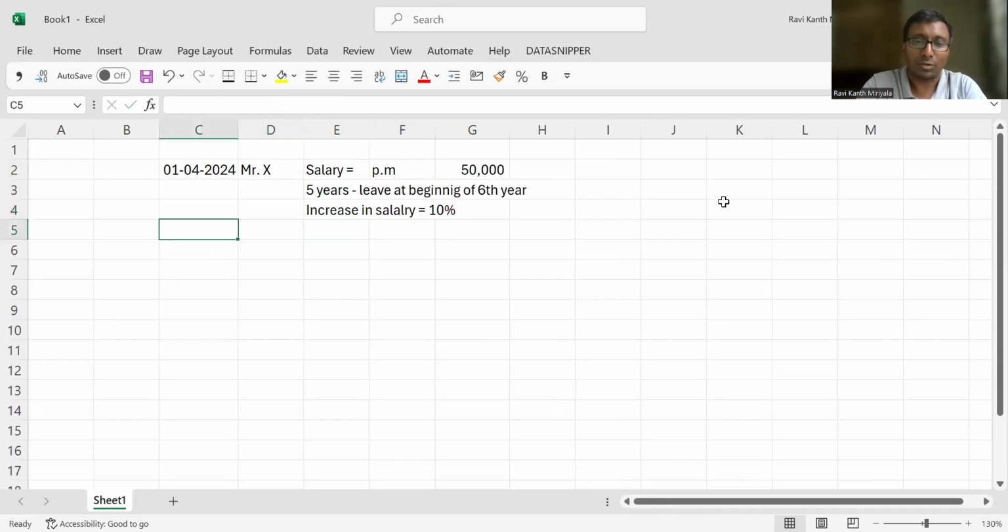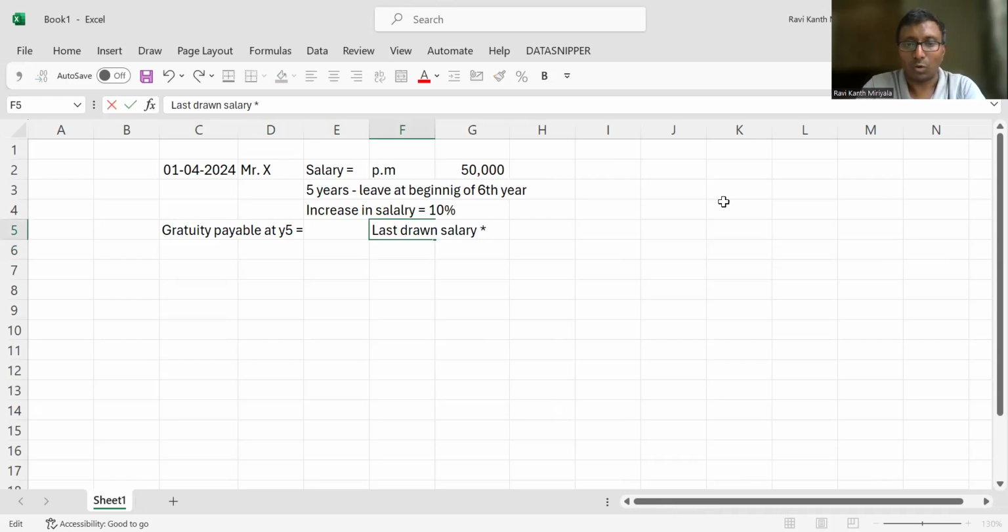And what is the gratuity, my dear? Gratuity payable at Y5. How much are you supposed to pay? The basic thing: first, last drawn salary. No. That is 15 divided by 26 into the number of completed years of service. So first, what is the last drawn salary?